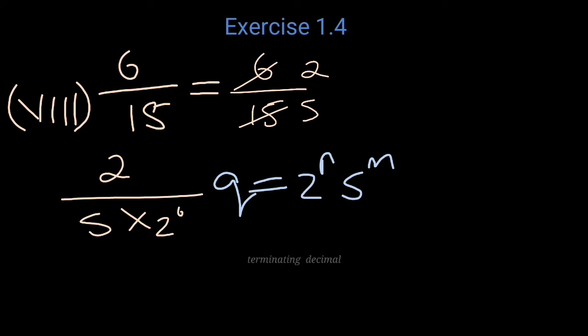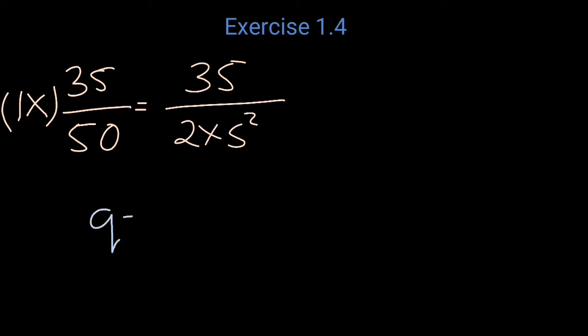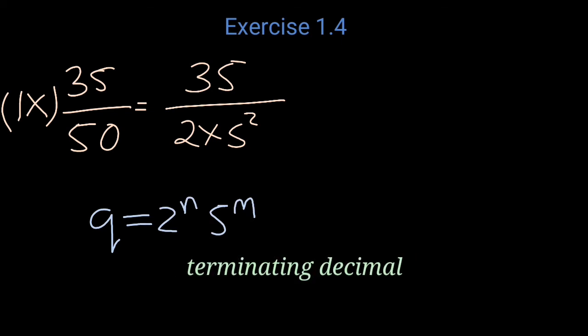So it is a terminating number. Ninth one, 35 by 50. Here we can write it as 35 by 2 into 5 raised to 2. So q is in the form of 2 raised to n and 5 raised to m. So it is a terminating decimal.